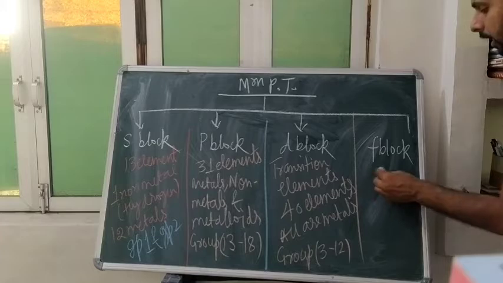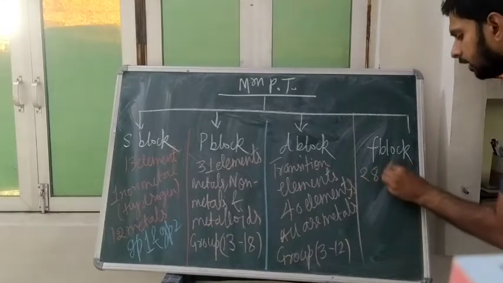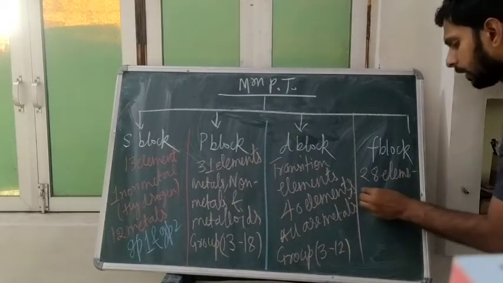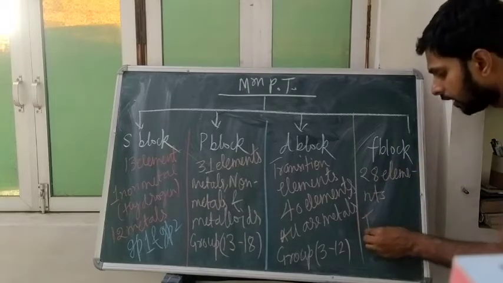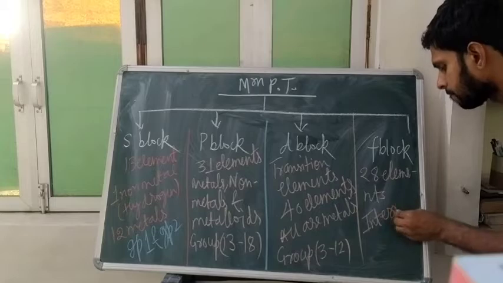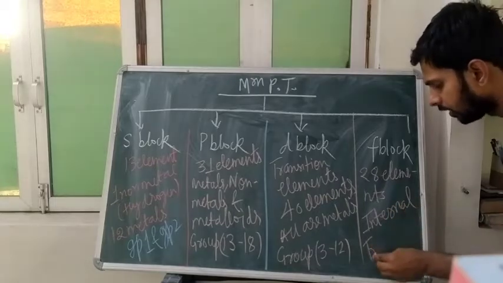Whereas the F block has 28 elements, and they are called internal transition elements.